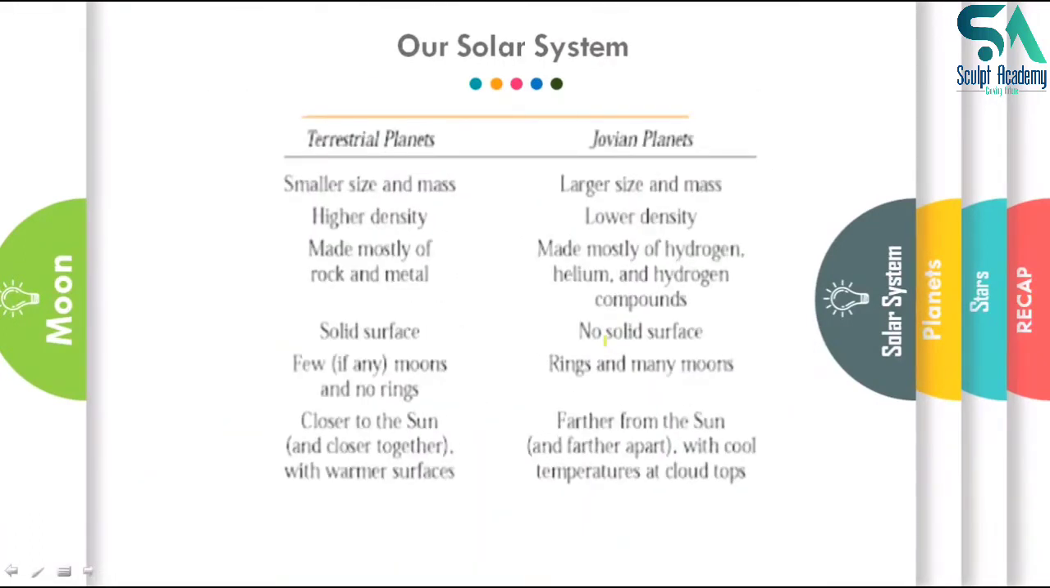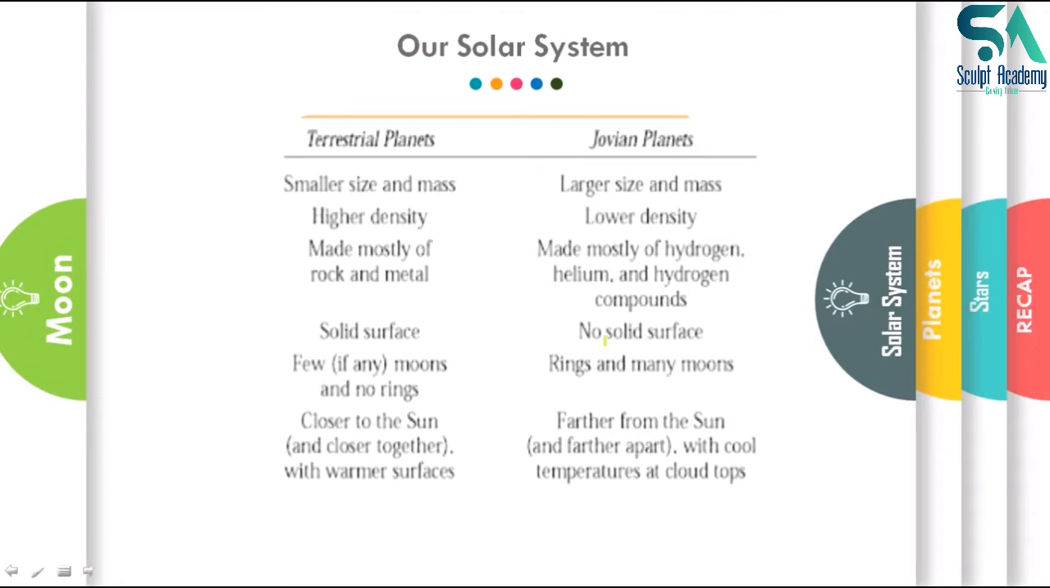Now, the difference between terrestrial planets and Jovian planets. Basically, terrestrial planets are smaller in size and their mass is less. Jovian planets are larger in size and mass. Terrestrial planets have high density because density depends on what particles it is made up of, what rock structure it is made up of.